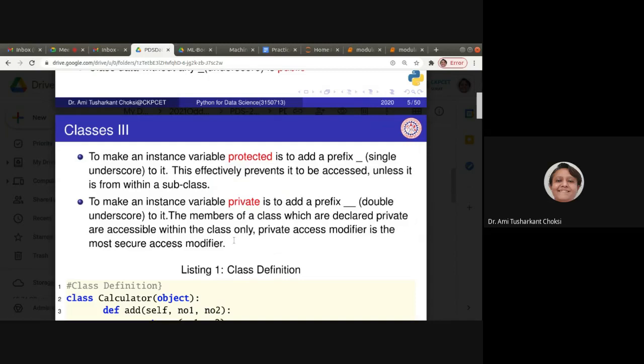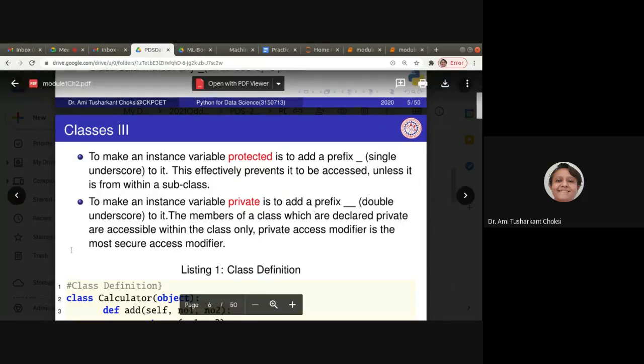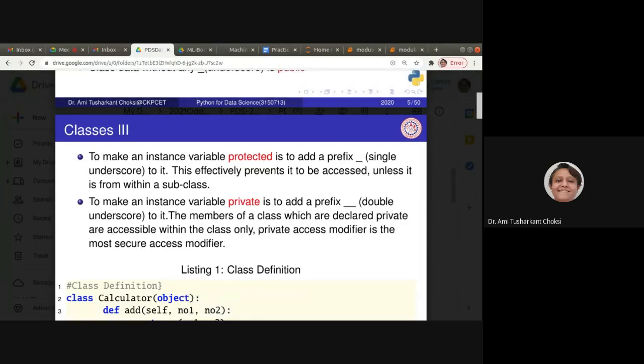The members of a class which are declared private are accessible within the class only. The private access modifier is the most secure access modifier. That is known to you, isn't it?